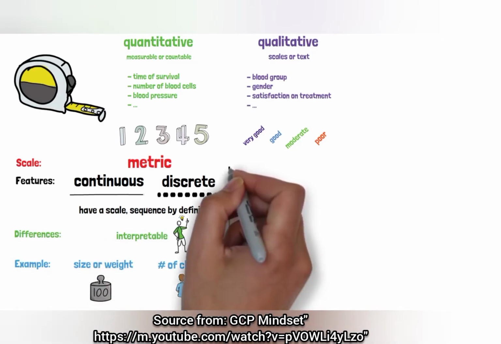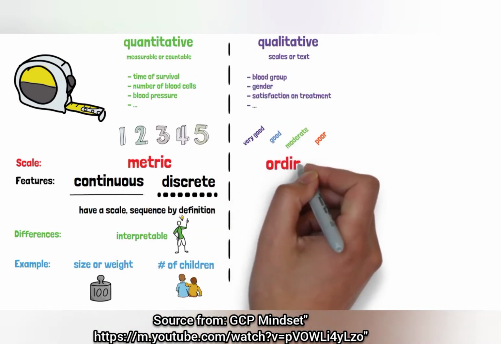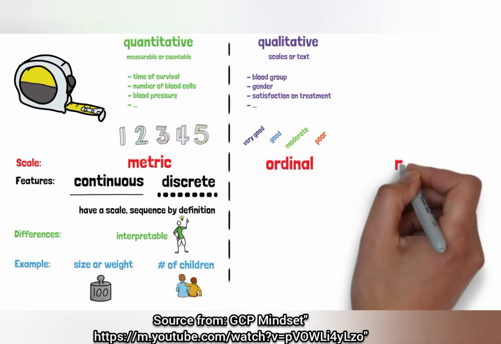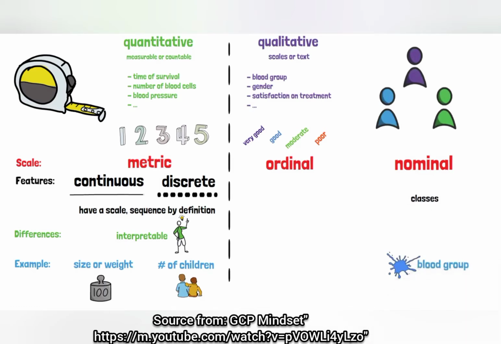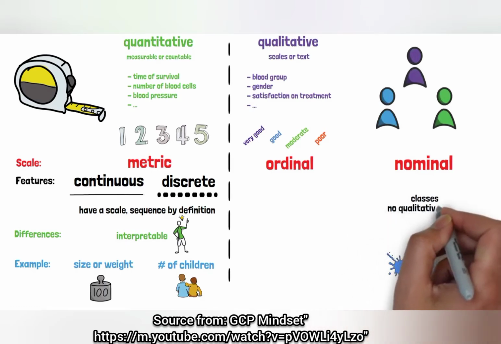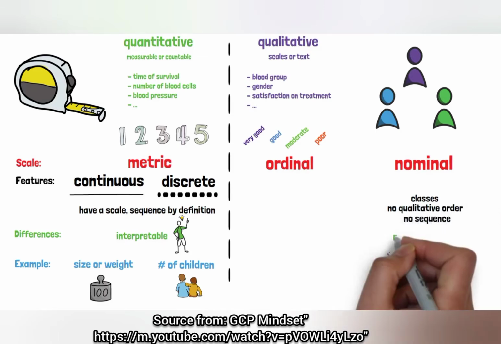Qualitative variables, in contrast to metrically scaled quantitative variables, are distinguished into nominal and ordinal scaled variables. Nominal variables contain data in classes, such as the blood group, that do not have a qualitative order. Therefore, they have no sequence, and distances between two classes are not interpretable since they have no qualitative meaning.